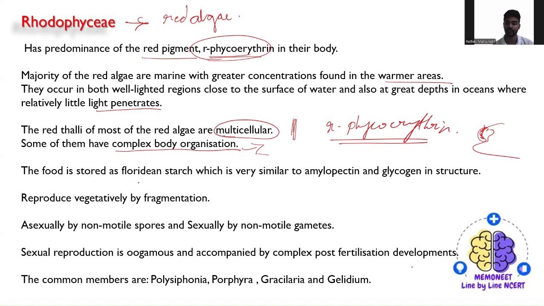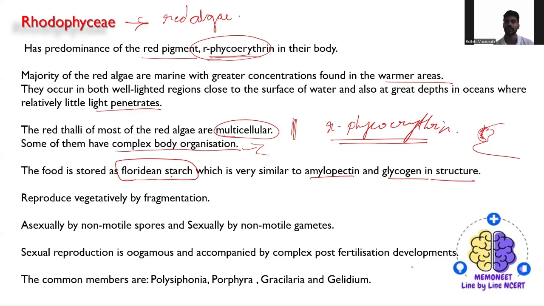Coming to the food, the food is normally stored as floridean starch, which is very similar to amylopectin as well as glycogen in structure.